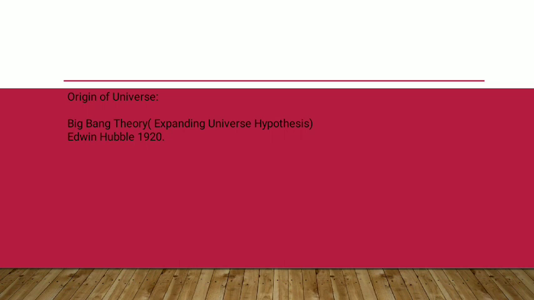Now the universe is the biggest thing, and inside the universe there are lots of galaxies, and inside galaxies there are lots of solar systems, and inside one of those solar systems is our Earth. So they wanted to study the whole universe, and they came up with the Big Bang theory, given by Edwin Hubble in 1920. There is a Hubble telescope named after him. In 1920, Edwin Hubble gave the Big Bang theory, also known as the expanding universe theory.